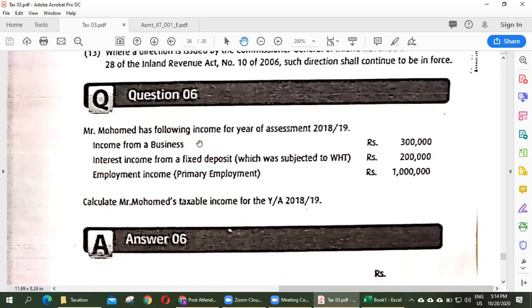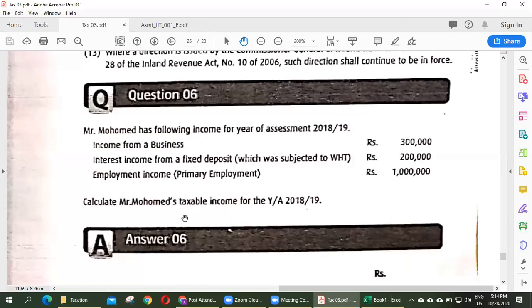Mr. Muhammad has the following income for the year of assessment 1819. Income from business: 300,000. Interest income from a fixed deposit, which was subject to withholding tax. It means he has already paid income tax, so it is not part of income tax. Employment income, primary employment, is 1 million.